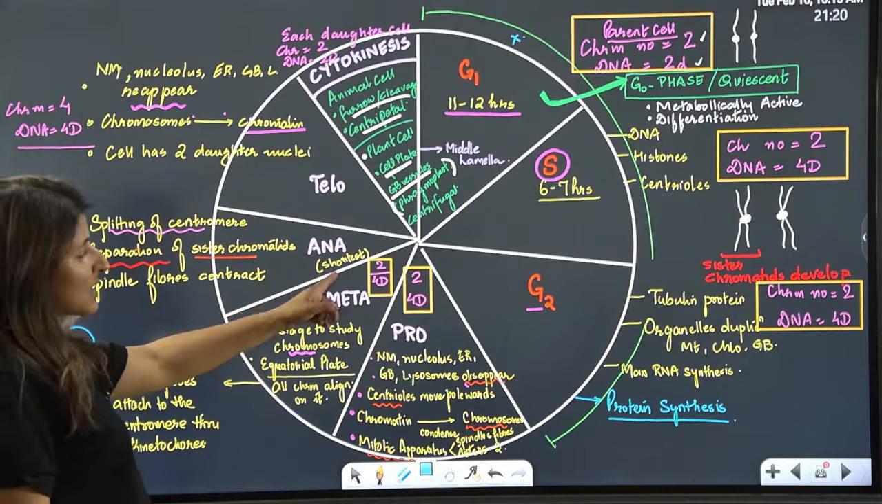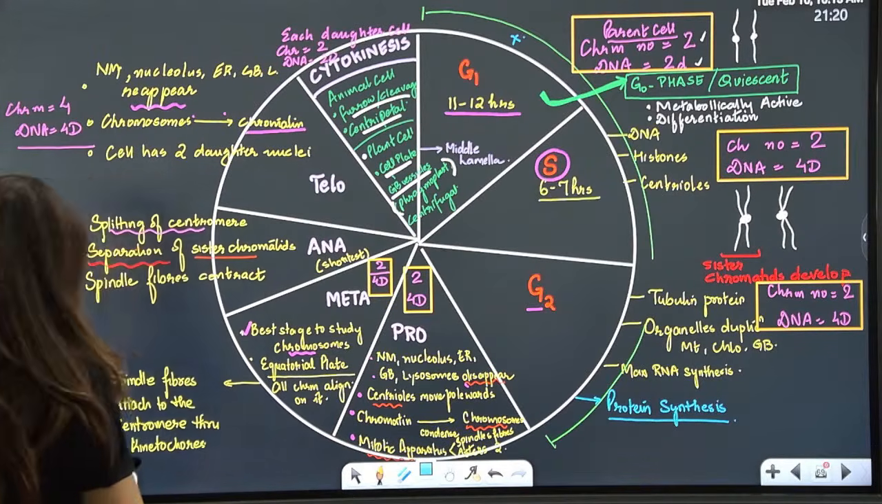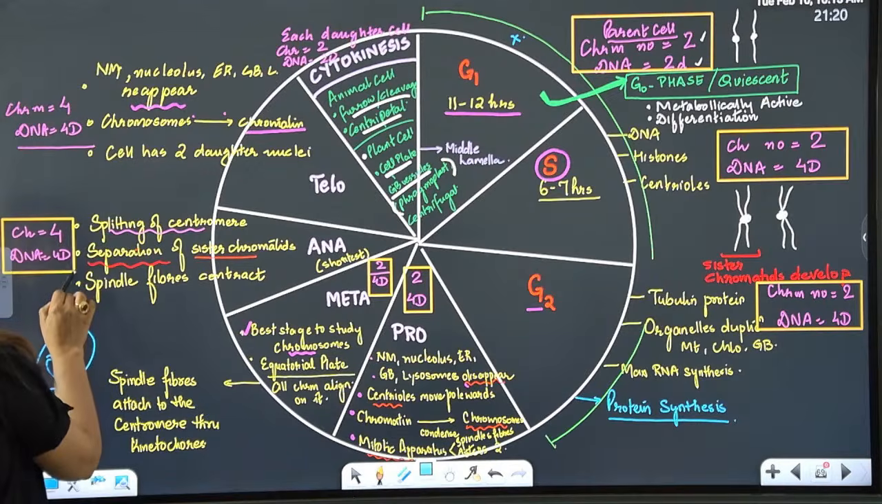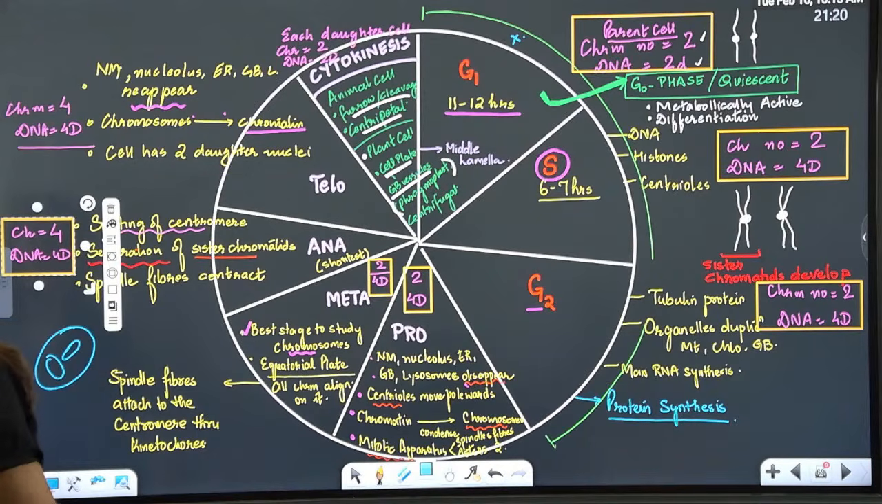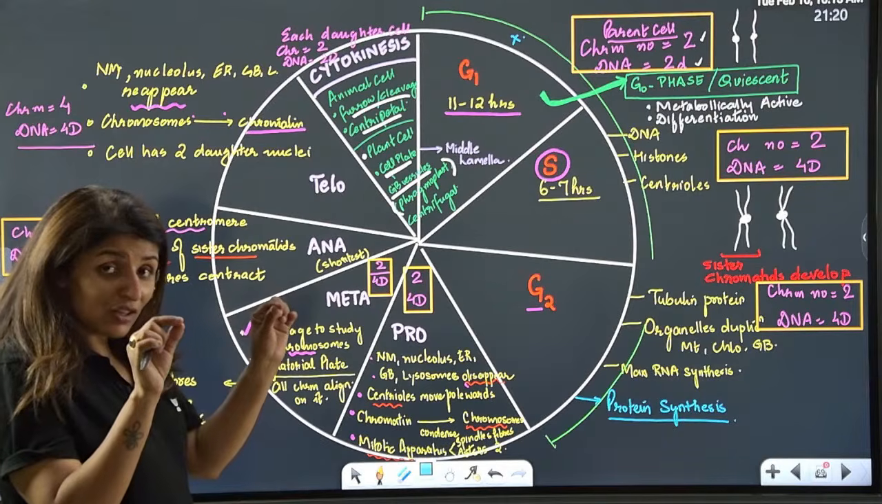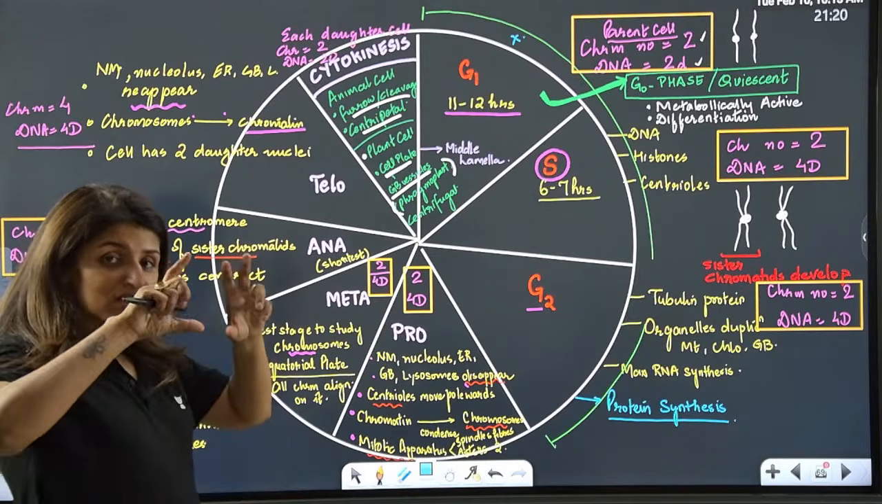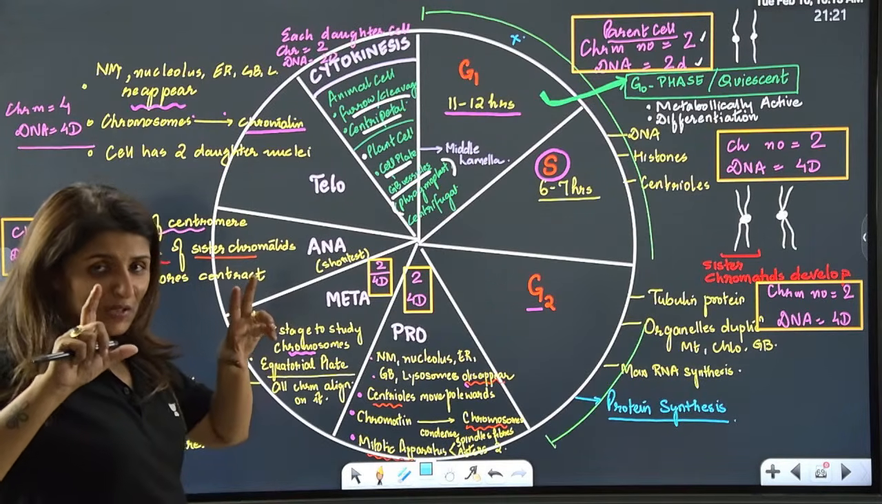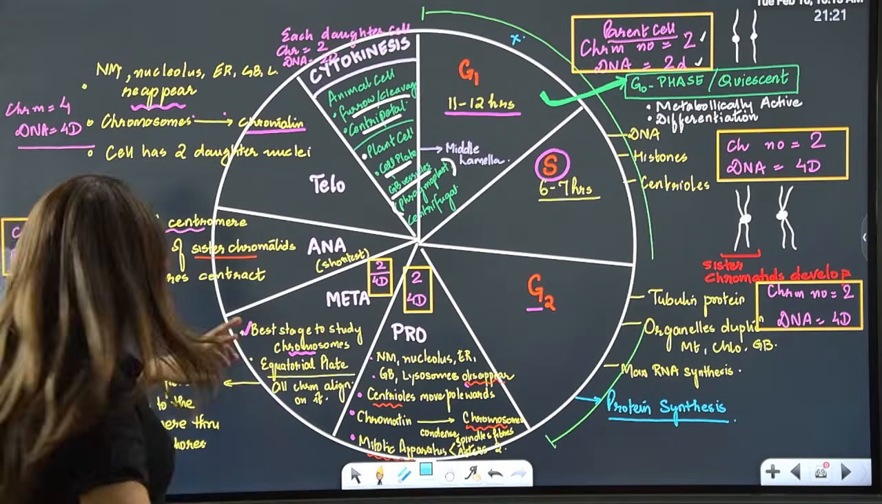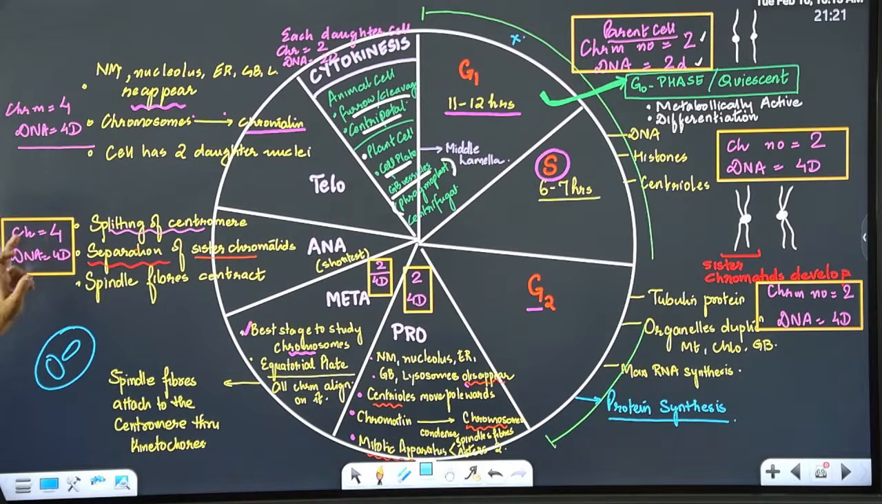Now, anaphase is the shortest phase, and see what happens. Because there is splitting of chromosomes, now the chromosome number will double up here. The DNA content will remain the same. Because there is splitting of the centromere, now instead of 2, there will be 4 centromeres, right? So the number of chromosomes is equivalent to the number of centromeres. So here we see the number of chromosomes doubling up. I hope this point is clear to all.